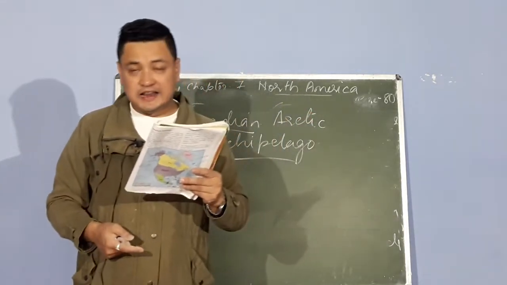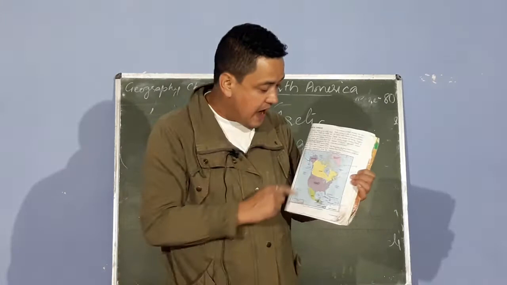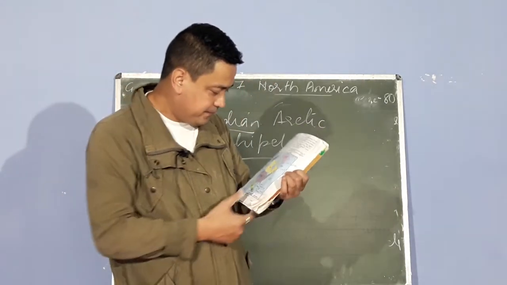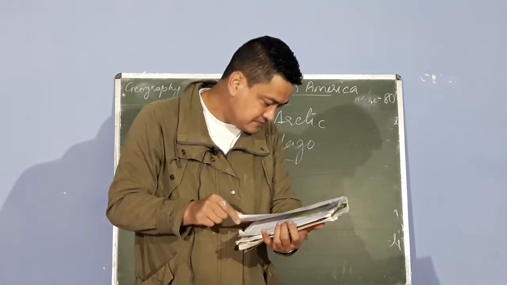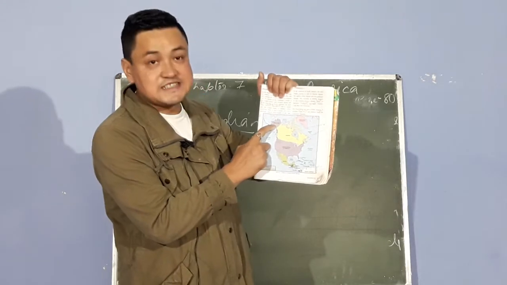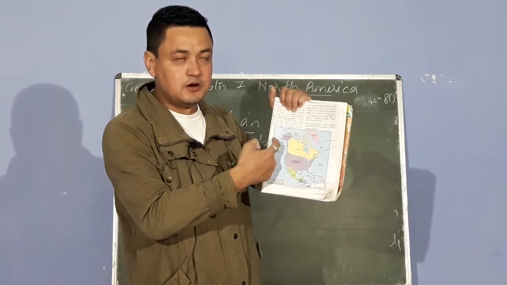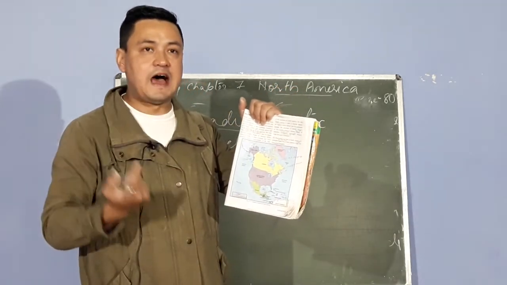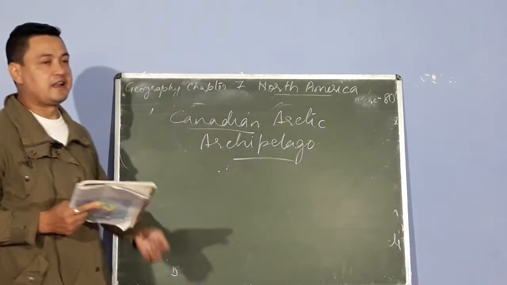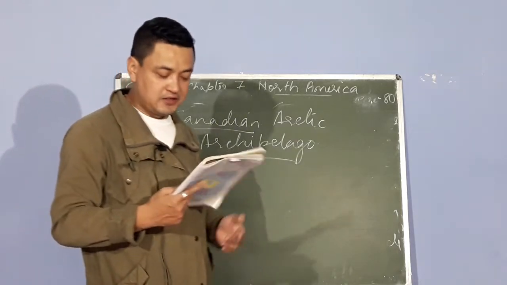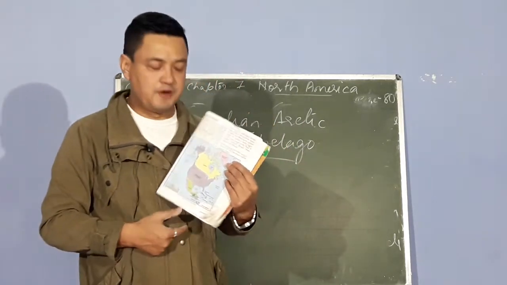And the Aleutian Islands, it is also called Aleut or Aleutian Islands. Now, where are the Aleutian Islands? Can you see Alaska? You find here a curved type of islands. These islands are known as the Aleutian Islands. These are basically the location and extent of North America. This whole set of islands plus the continent is known as North America.